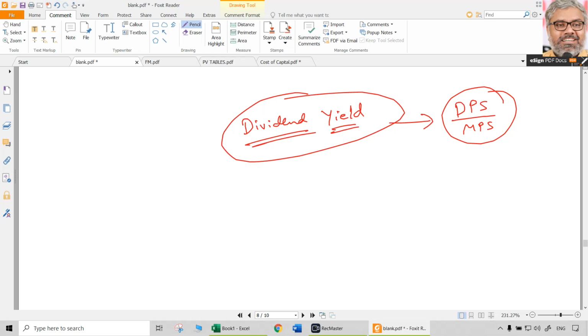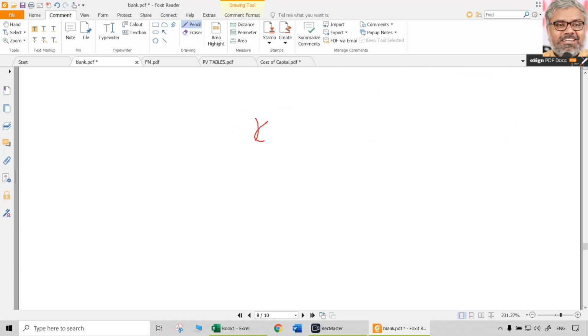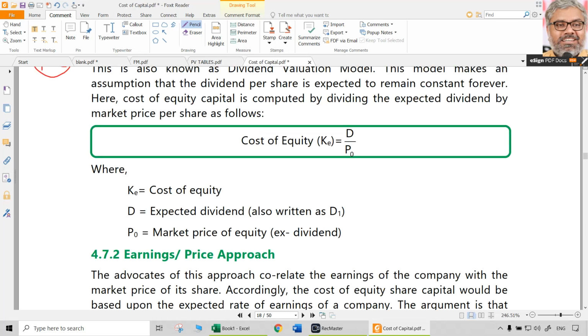So dividend price approach itself means just we are applying the dividend yield formula. Yield is the percentage return. How much is that percentage return which we are now calling as cost of equity? That percentage return is dividend divided by P naught, current market price. That is dividend yield approach.